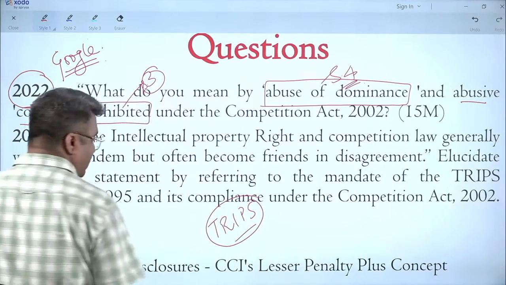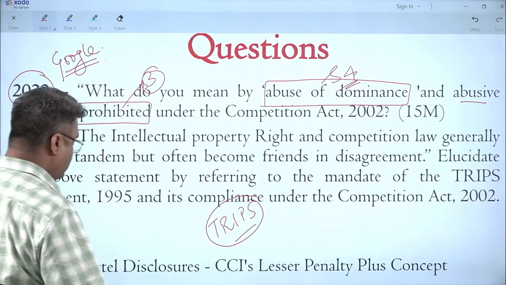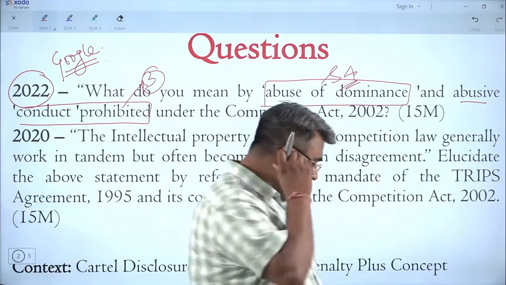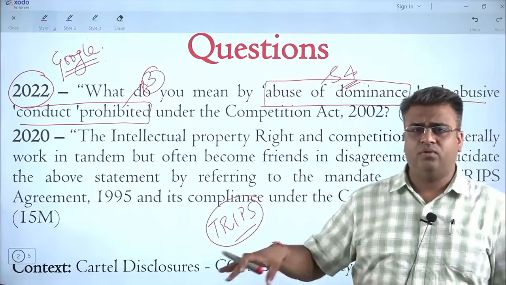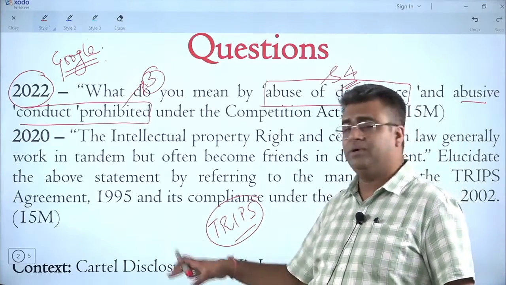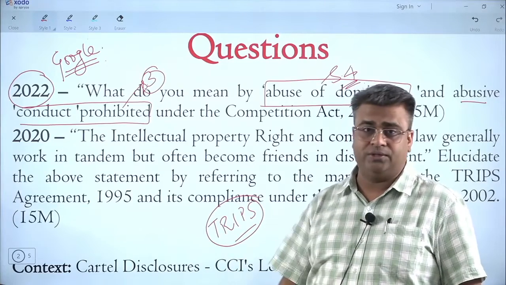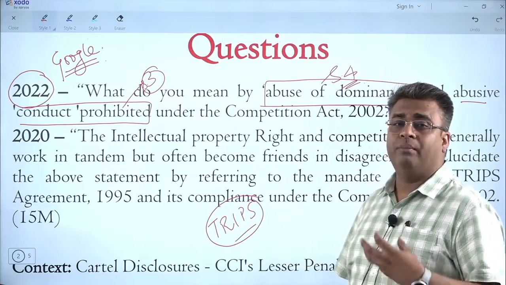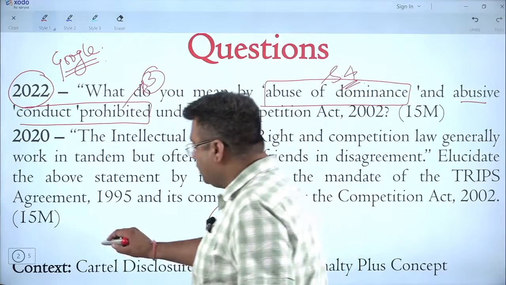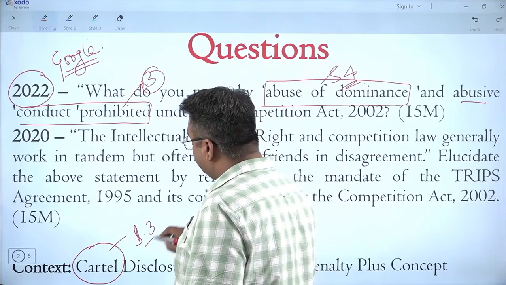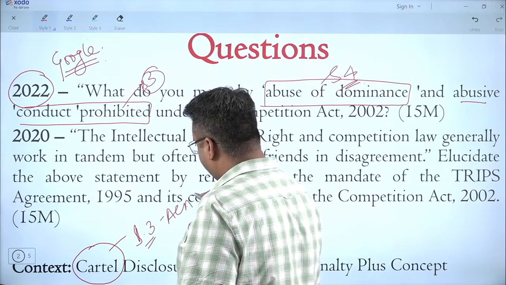Actually, recently the government has come out with one new kind of thing. No doubt this concept was there earlier as well, but now the government has modified that concept, and they have introduced one proactive approach to manage the cartels. Cartels basically fall under the ambit of section 3, the anti-competitive agreements.